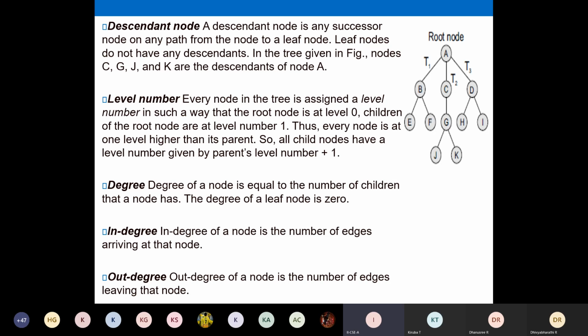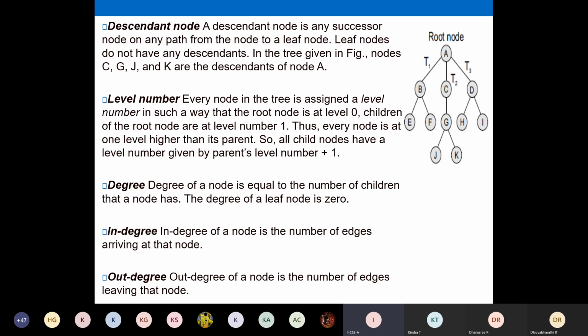So the degree of a node is equal to the number of children that a node has. Yesterday we saw this: degree defines the number of children, that is, the number of branches coming out of a particular node. And the degree of a leaf node is going to be 0 because a leaf node does not have any further children. A leaf node does not have any branches. A leaf node is the last node, so the degree of a leaf node is 0.